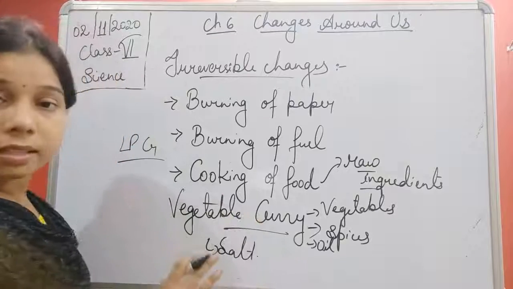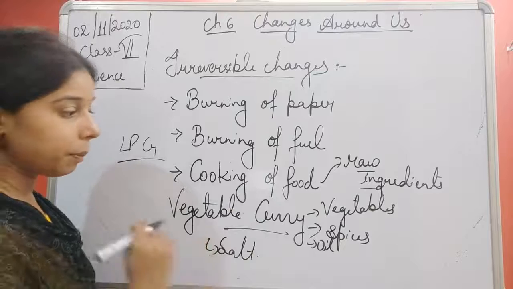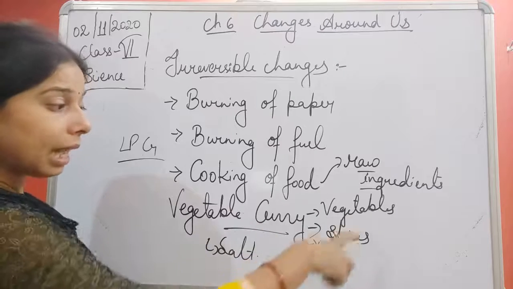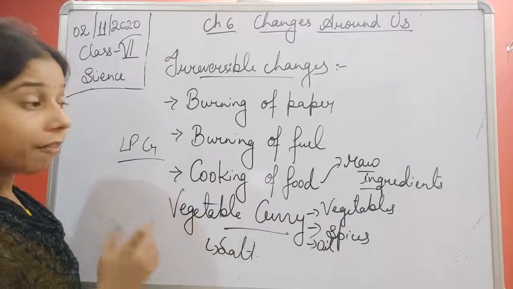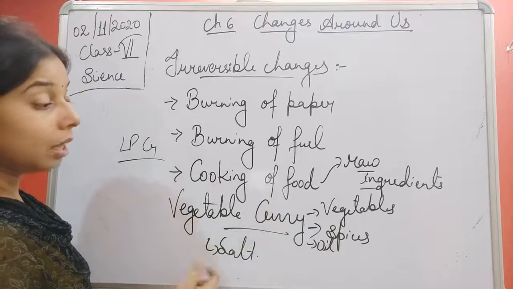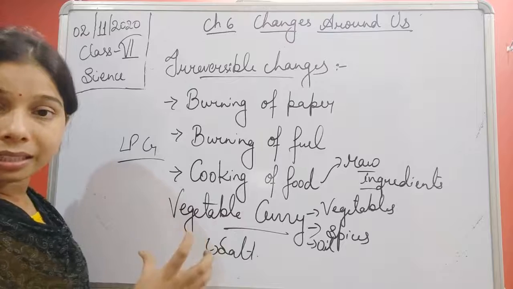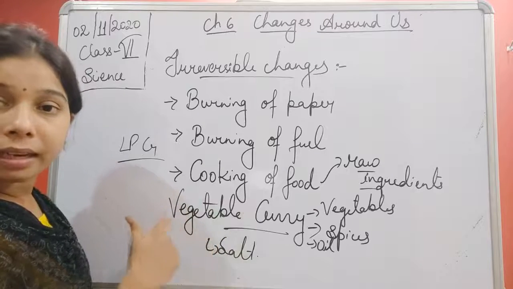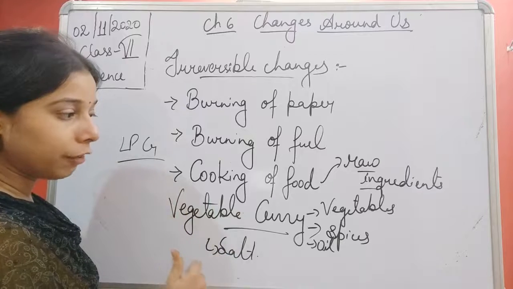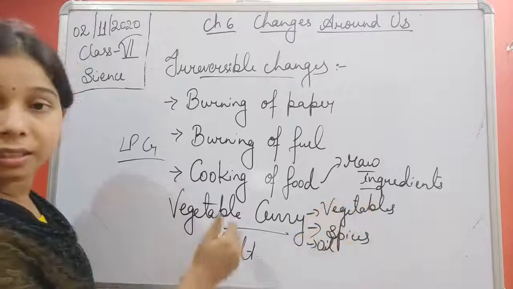All these things are important for making the vegetable curry. Now, with the help of all these things, you have made the vegetable curry. Is there any method by which this vegetable curry will again get converted into its respective ingredients?